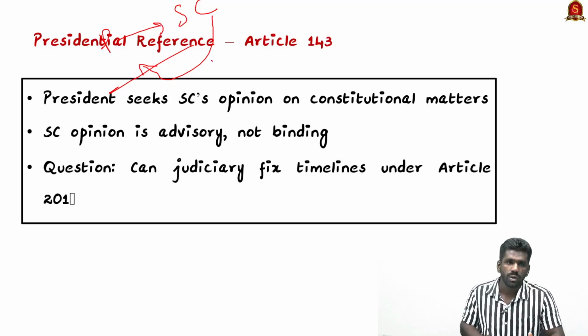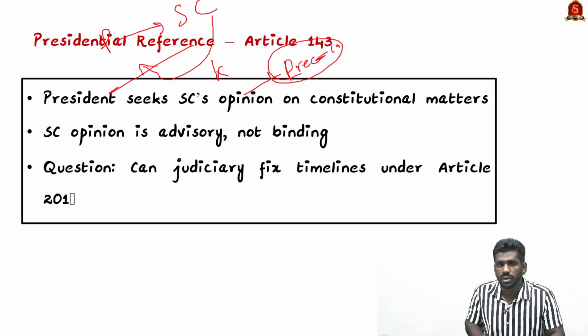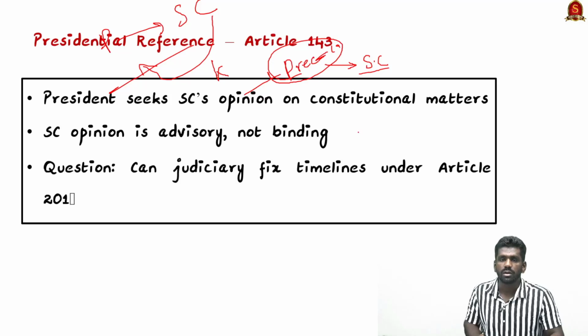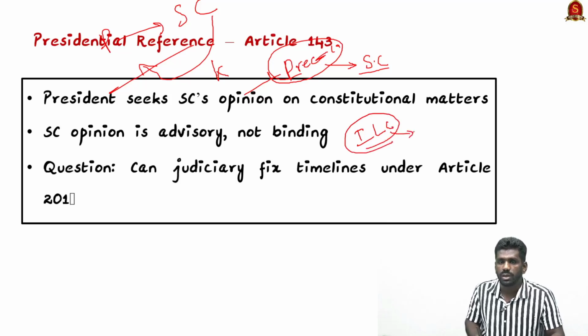There are two kinds of opinion which can be sought from the Supreme Court. One is regarding pre-constitutional treaties and agreements signed before 1947. The opinion or interpretation regarding these pre-constitutional treaties or agreements is also not binding on the president, but the Supreme Court has to render the advice. The president can also ask the Supreme Court's opinion on important legal or constitutional issues. The Supreme Court may or may not provide advice, but this advice is also not binding on the president.